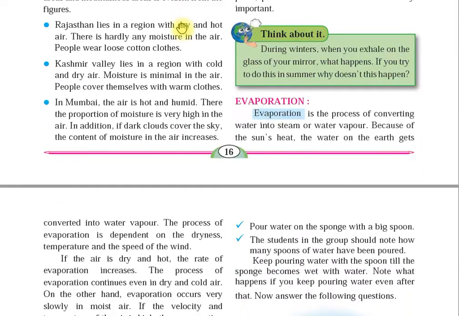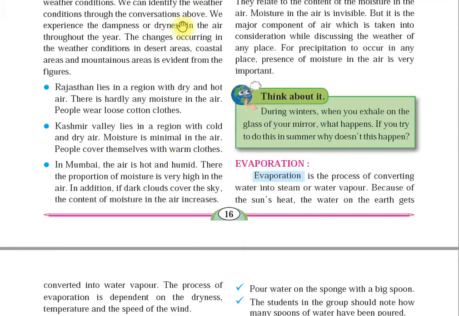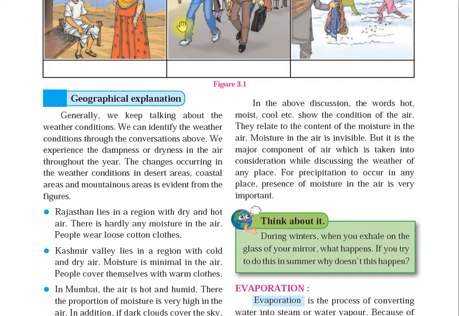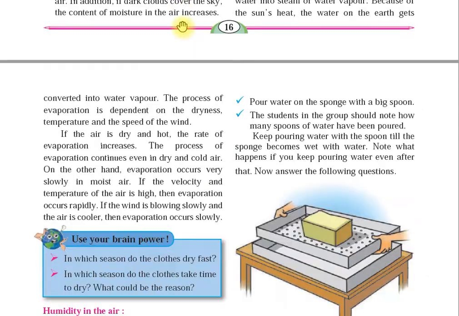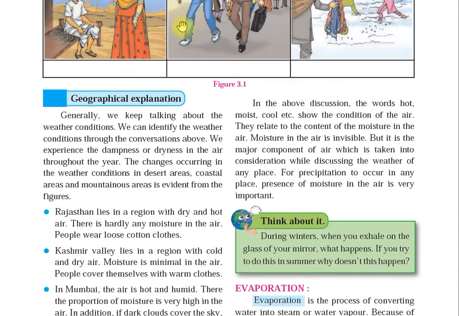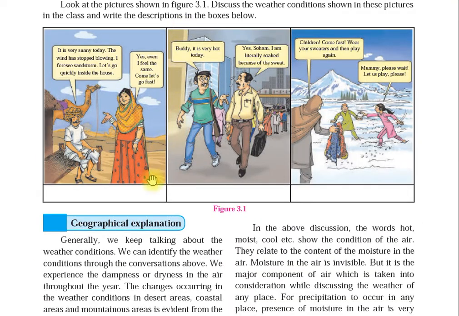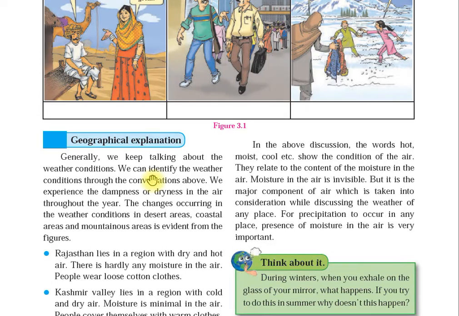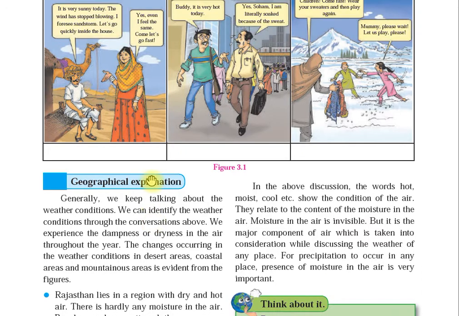Before explaining this lesson, we will discuss some of the important points to be remembered in this lesson. So students, keep the lesson in front of you and listen to the important points. The words hot, moist, cold, etc. show the condition of the air.